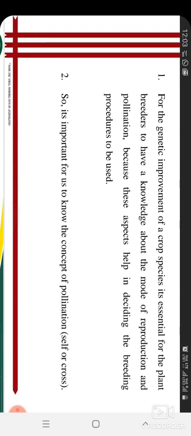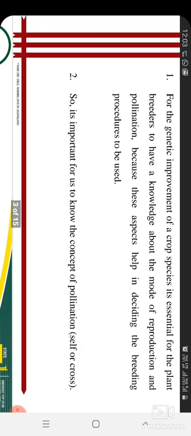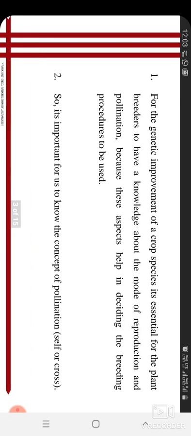Suppose I give you any crop, say rice, to work on. You should know whether rice is self-pollinated or cross-pollinated, and if it is self-pollinated, then why? What is the reason it is self-pollinated? We will study all these things. That's why the topic is the concept of self-pollinated crops.